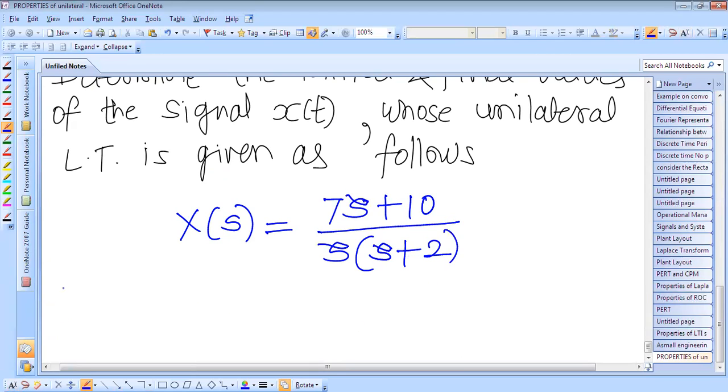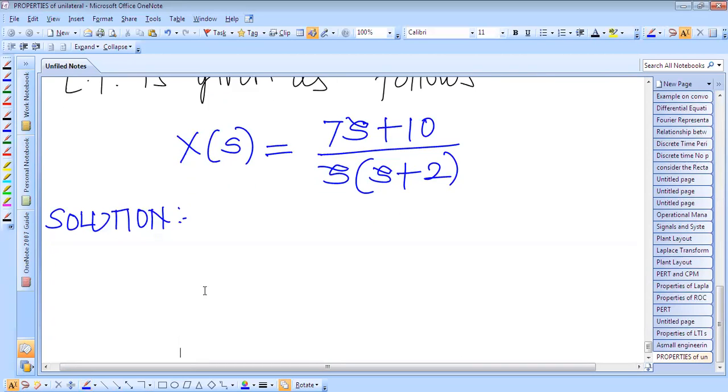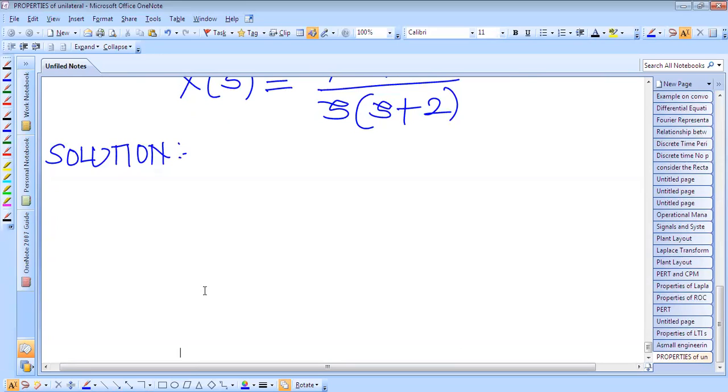Okay, so the solution. We have to find here the initial and final value of the signal x of t, whose unilateral Laplace transform is given, 7s plus 10 over s into s plus 2. So we may apply initial value theorem. What is initial value theorem?